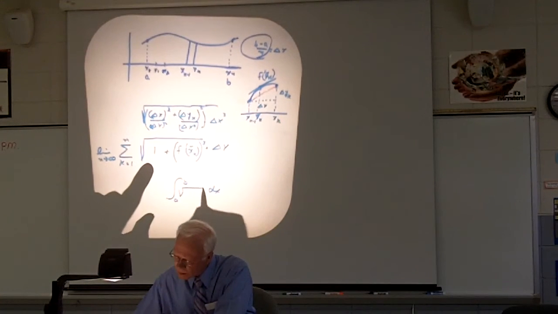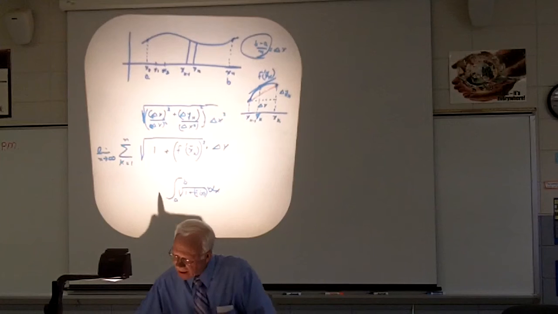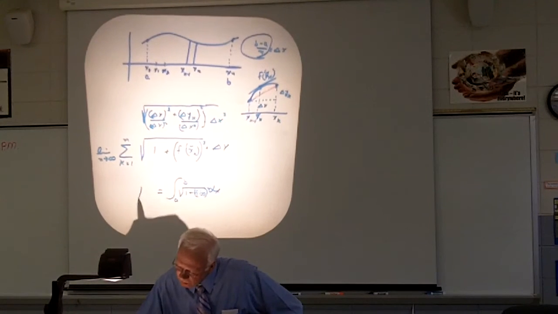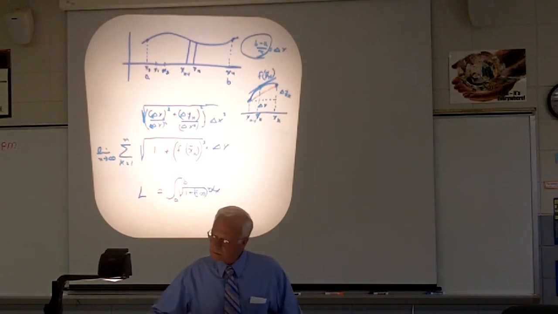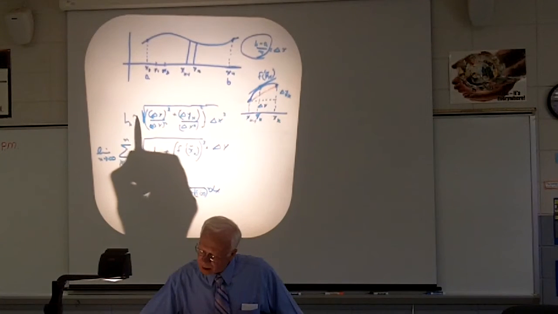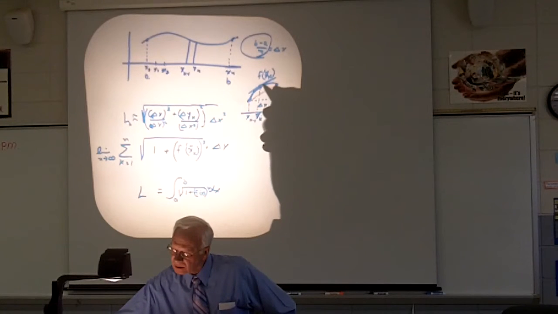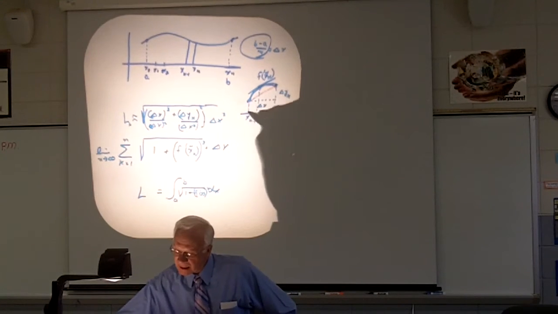And this is the square root of 1 plus f prime of x quantity squared. And that's going to be exactly equal to that length. See, this here was approximately equal to this length here.